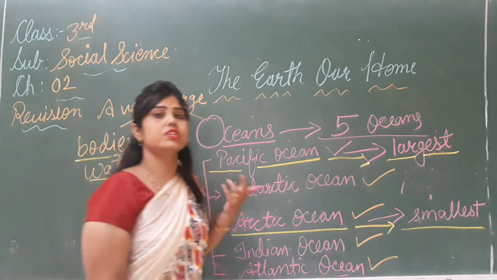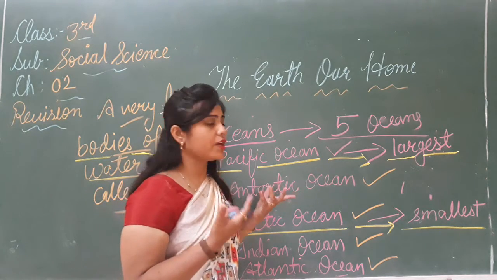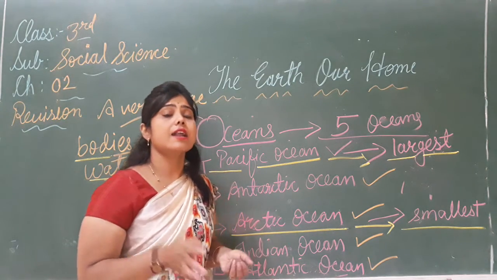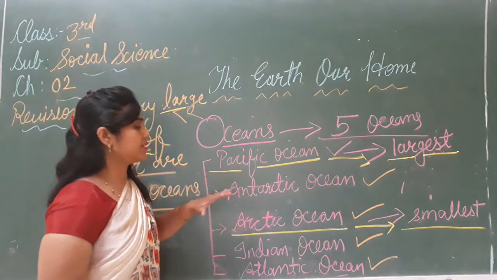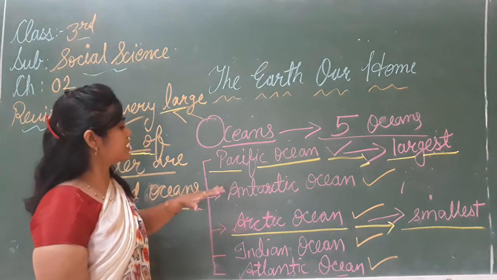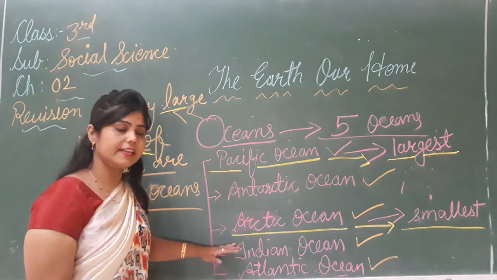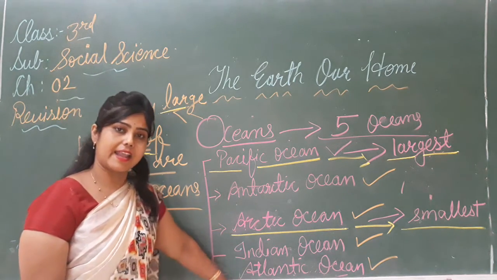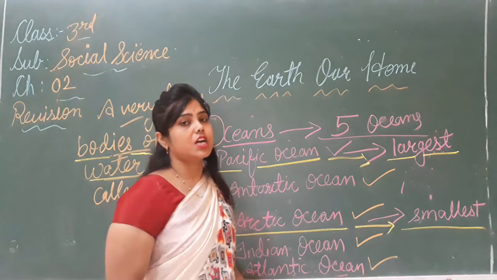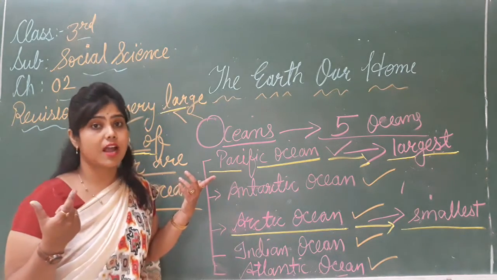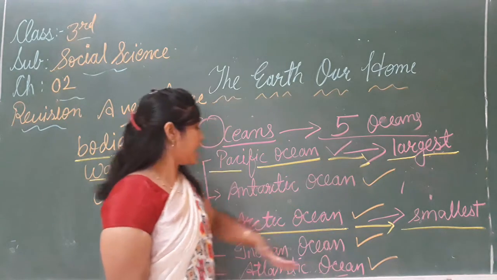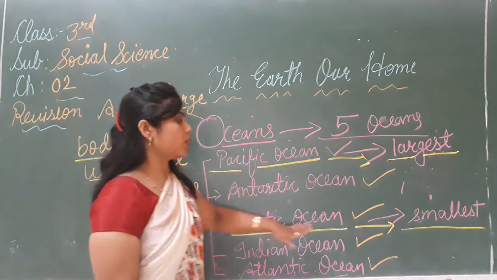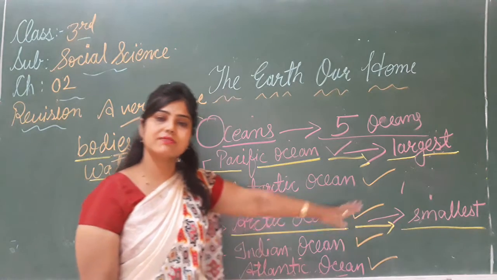And the second question, how many oceans are there? There are 5 oceans. What are the names? The Pacific Ocean, the Antarctic Ocean, the Arctic Ocean, the Indian Ocean, and the Atlantic Ocean. अच्छा, अब इसमें सबसे बड़ा large कौन सा? The Pacific is the largest ocean and the Arctic Ocean is the smallest one.